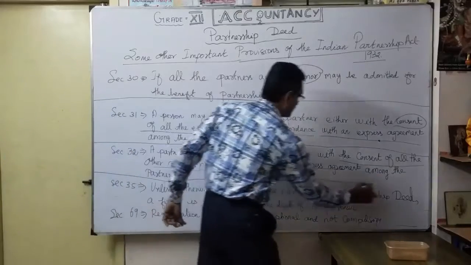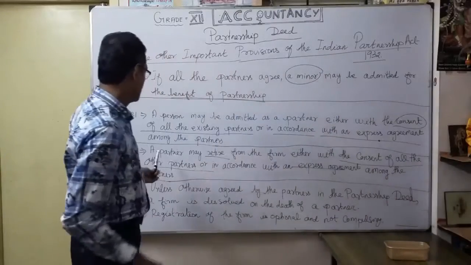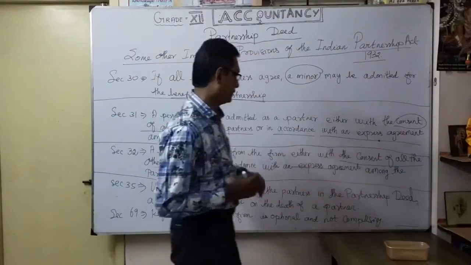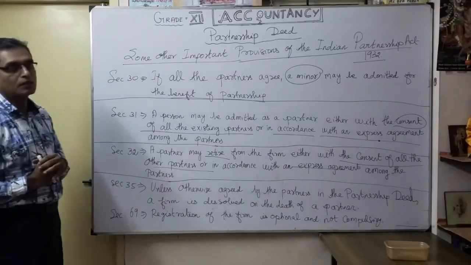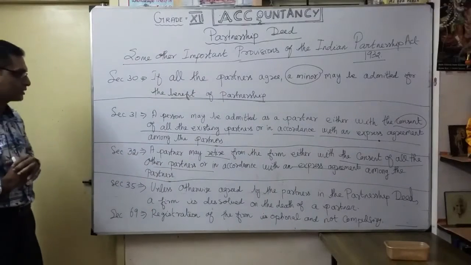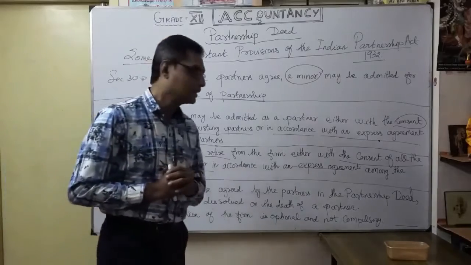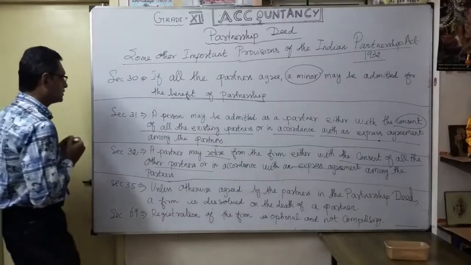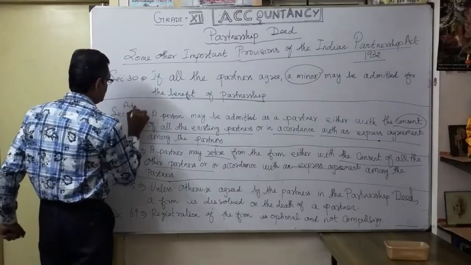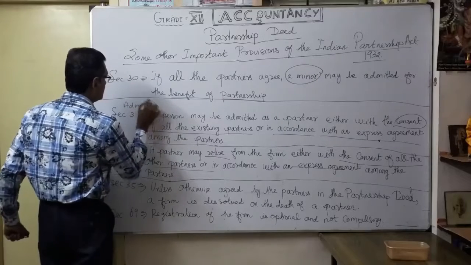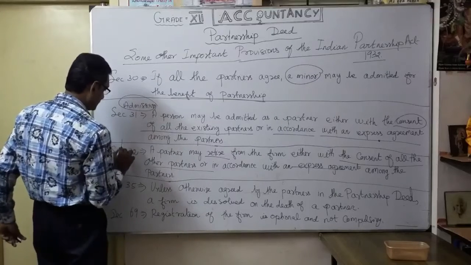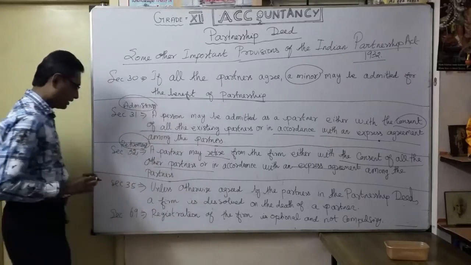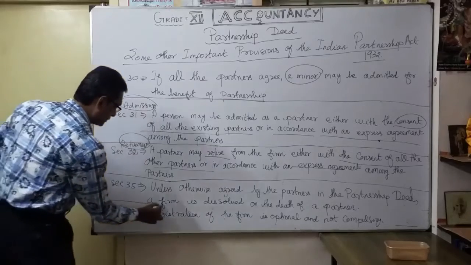Even a partner going to retire from the business may retire either with the consent of all the partners. Okay, that's what is very important. From the firm or with the consent of the existing partners, in accordance with the agreement expressed among the partners. That's what sections 31 and 32 discuss, admission and retirement. Okay, this is the procedure that is given, especially for retirement. Then section 35. What is that?